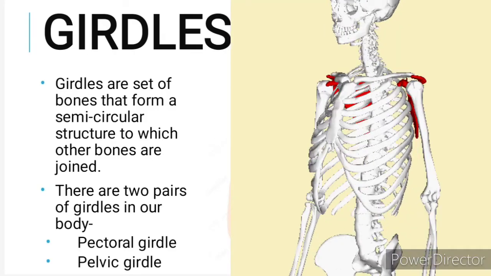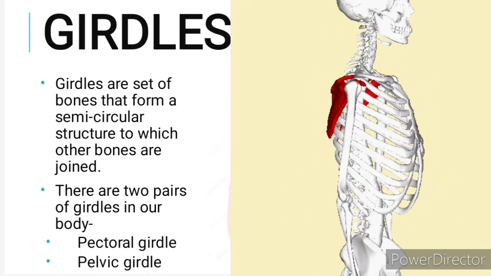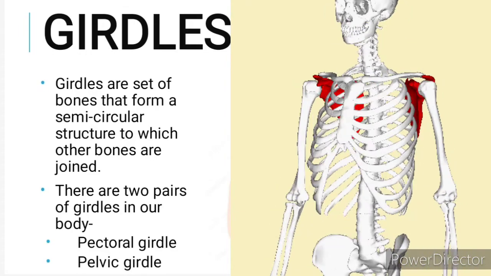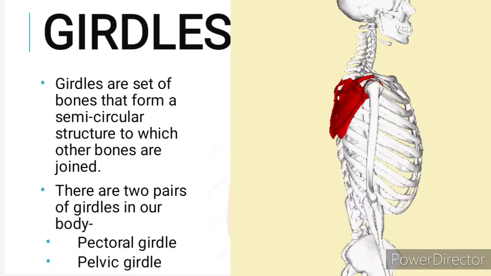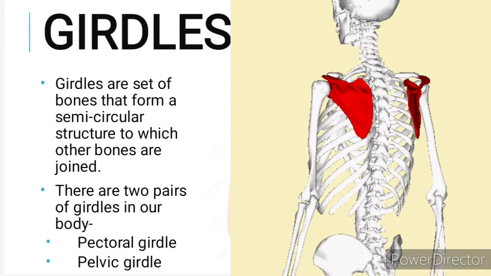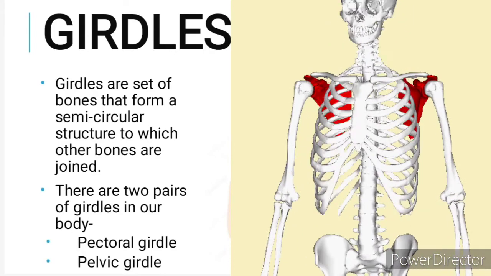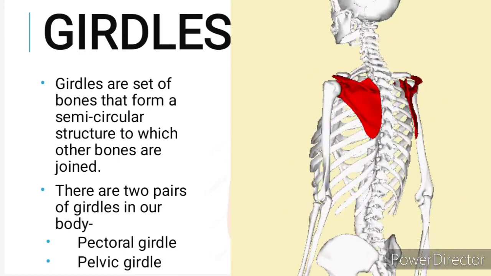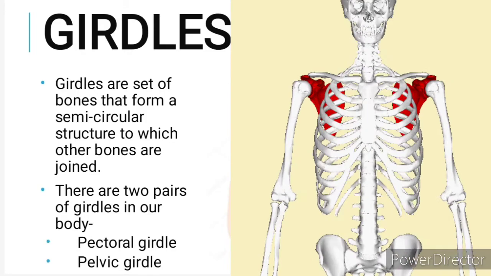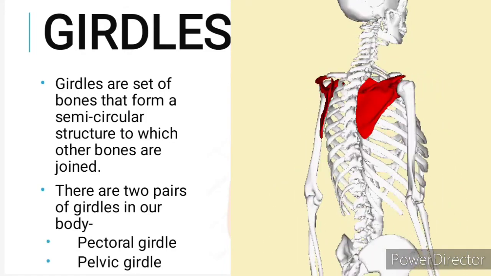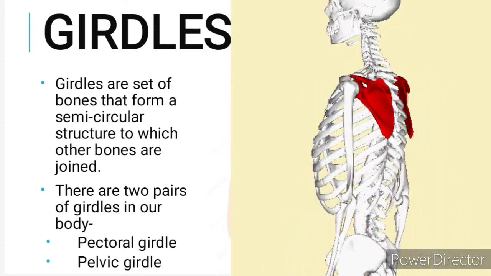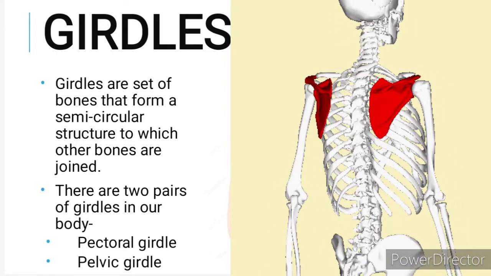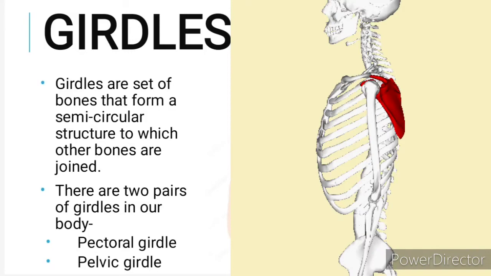The pectoral girdle forms the shoulder. You can see that we can move our shoulder very easily. We can move it up and down, and the bones in our shoulder are known as the pectoral girdle. They are attached to each other. It attaches the shoulder, this part below our neck, to our upper arm, that is the humerus. So that makes up the pectoral girdle, and it forms the shoulder.